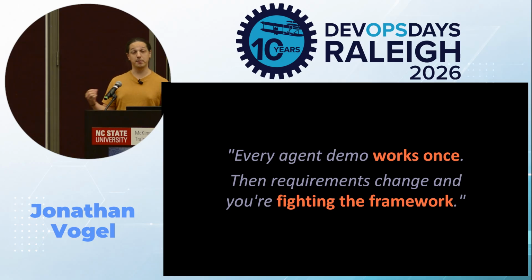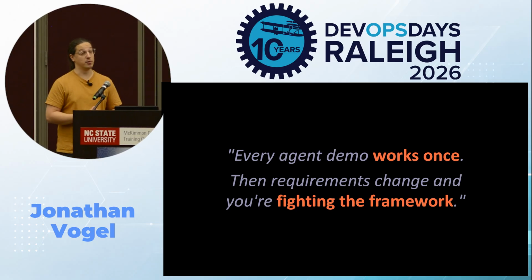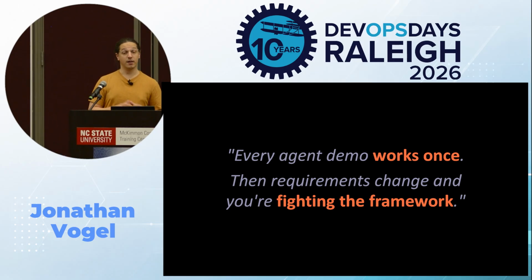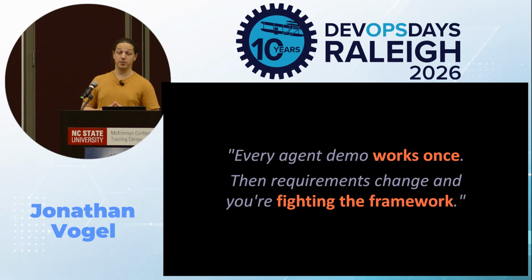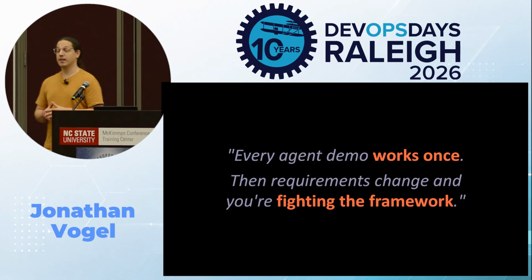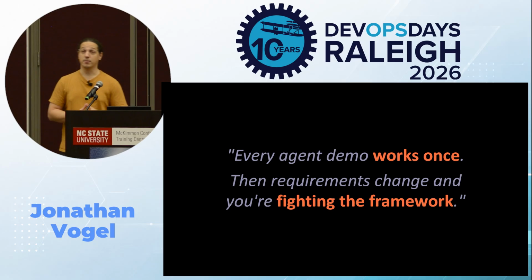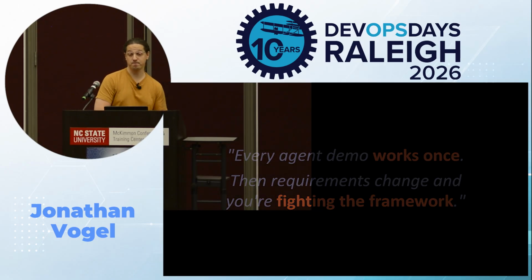And suddenly you're not building your product anymore, you're fighting the framework. I've been there, and teams at Amazon have been there, and today I'm going to show you the way out. I'm Jonathan, and I'm a developer advocate at AWS, and in the next 30 minutes, you're going to see me build an AI agent from scratch, add tools to it, and show you exactly what's happening at every step. And the code that powers it, we could probably fit it on a sticky note.